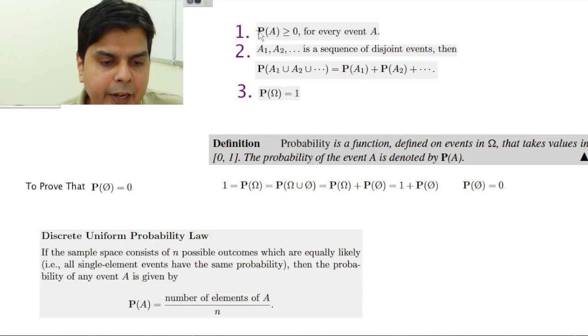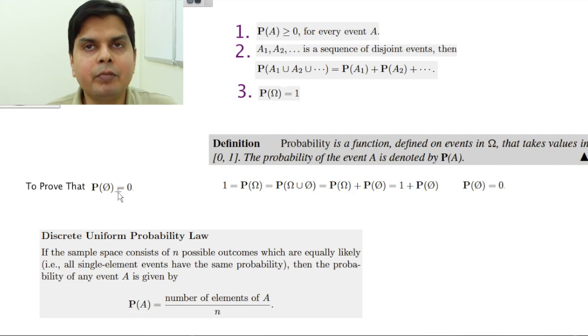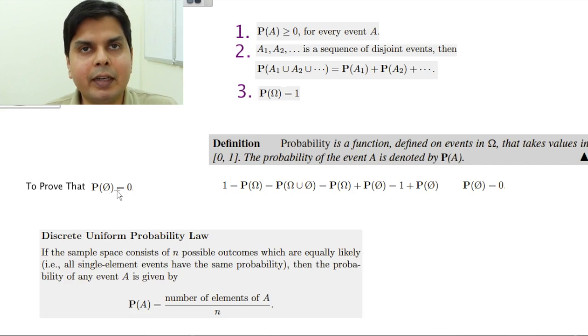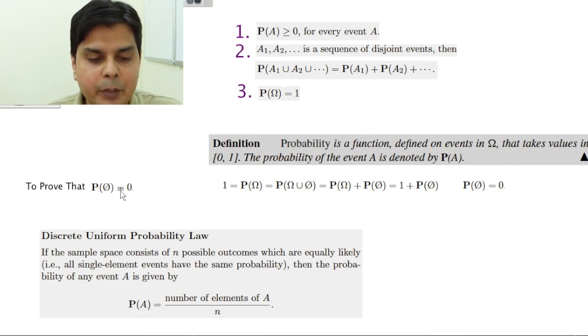Based upon these three axioms which we have just discussed, can you prove that P(phi) is equal to 0? You can say this is so simple. P(phi), phi means null event, means nothing has happened. So nothing has happened, so probability will be 0. In a way you are correct, that is an intuitive answer. But I want this same answer using set theory notation and using rigorous mathematical steps.